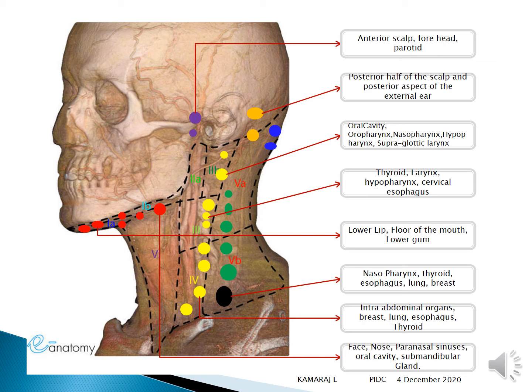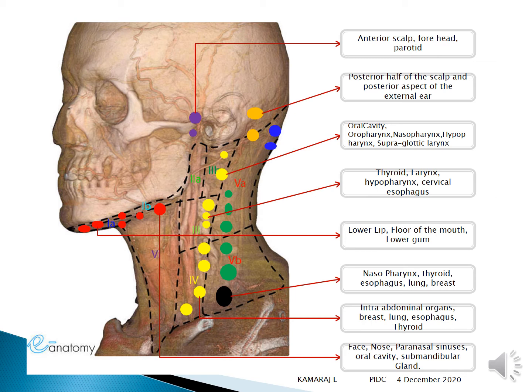So level 1 itself has got A and B. So level 2 has got A and B, which is just below the skull base. So it's called upper jugular. Level 3 is the hyoid and the cricoid level. It is called middle jugular. Level 4 is lower jugular.